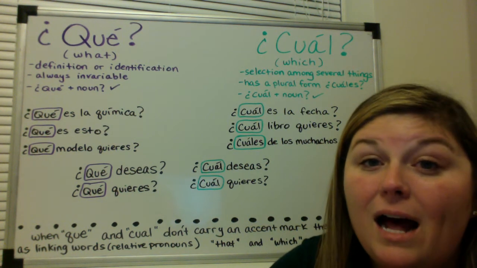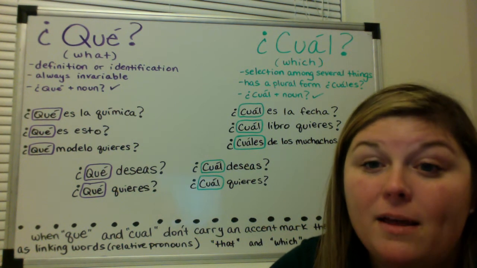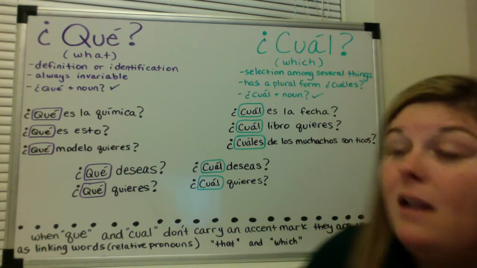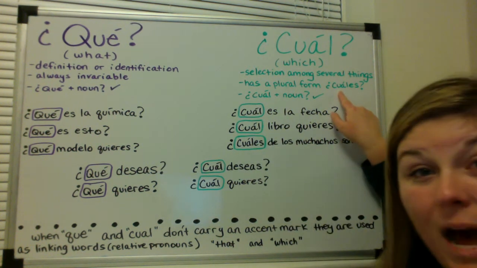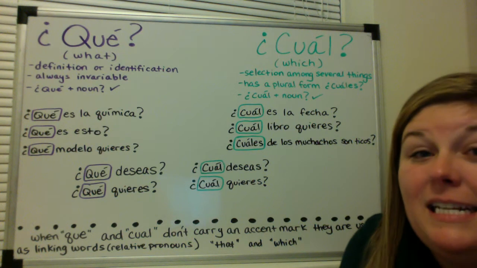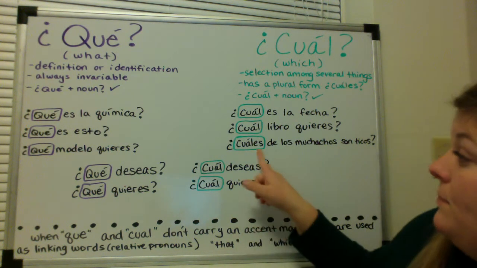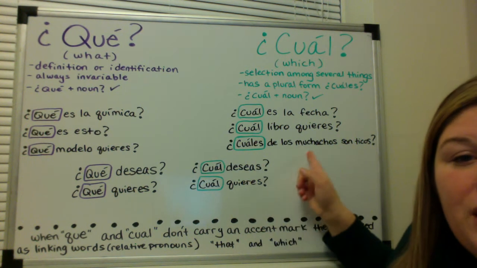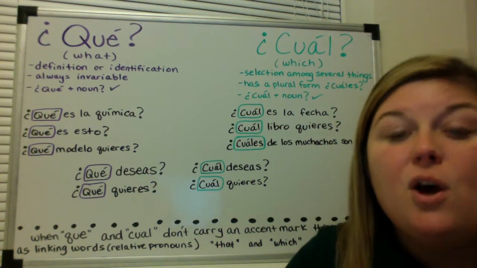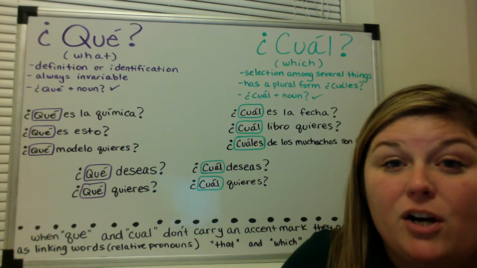However, cual does have a plural form. The plural form of cual is cuáles. Now, here's an example of when to use cuáles. ¿Cuáles de los muchachos son ticos? Which of the guys are Costa Rican?